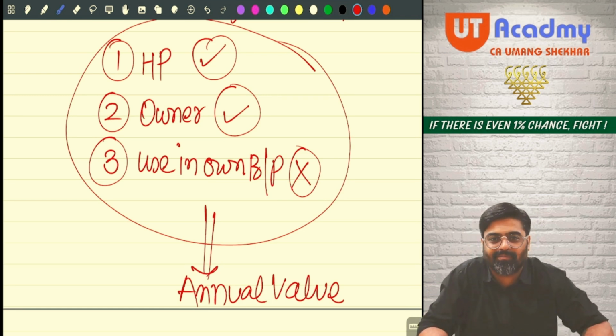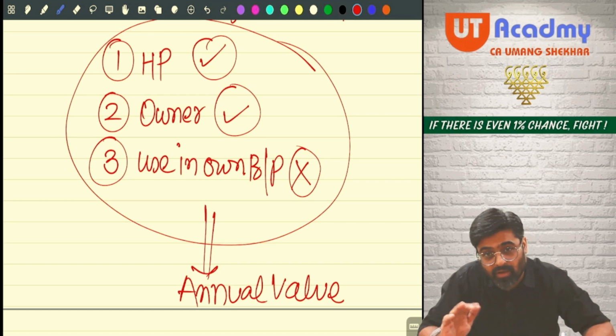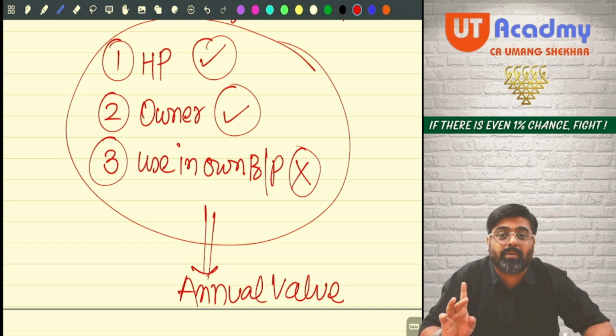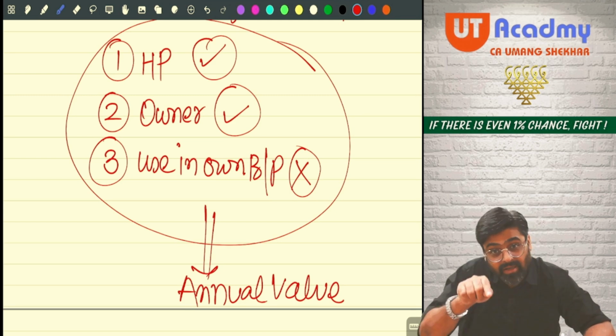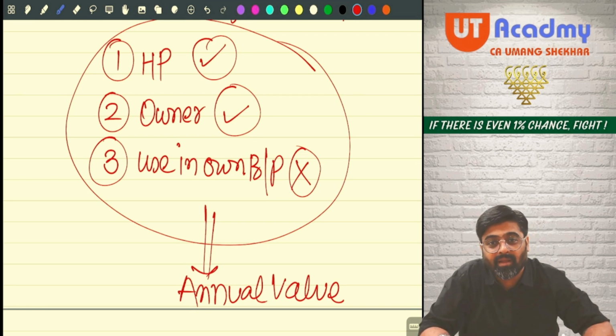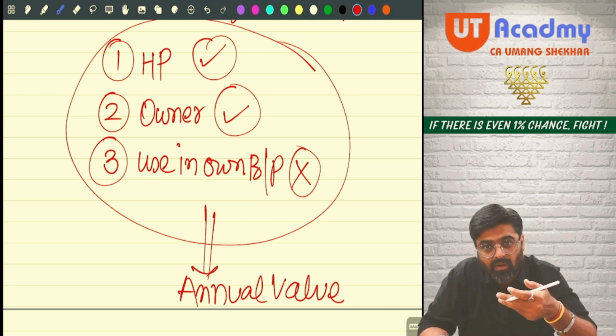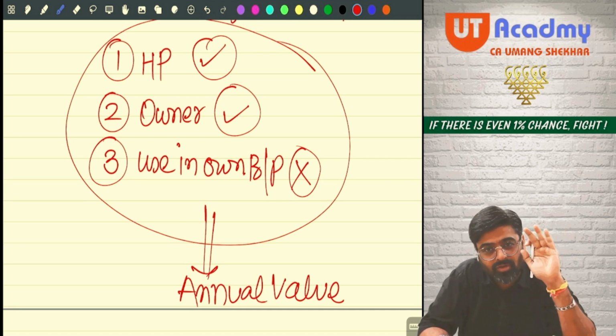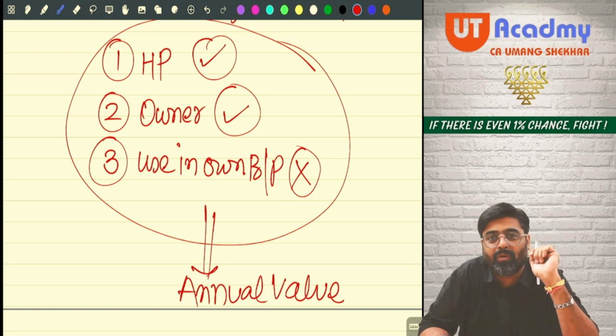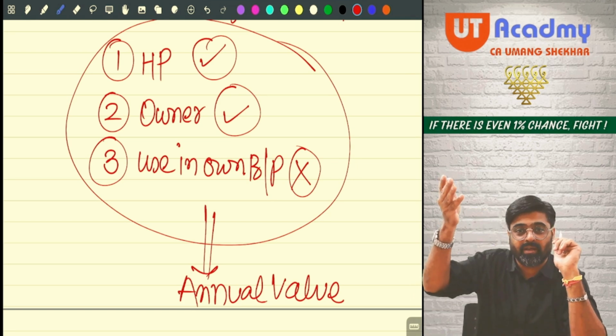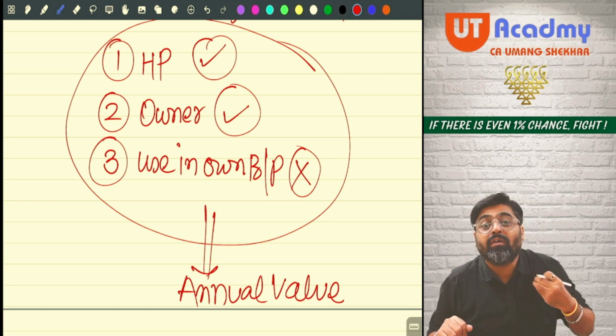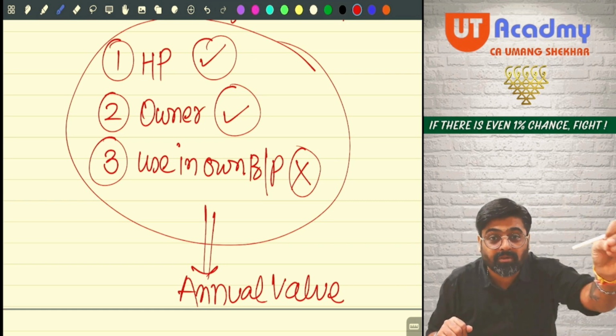What is annual value, sir? The meaning of annual value is rent earning capacity. Not the rent which you are earning from the property, but the rent earning capacity of the property will be charged. See, the government is very smart. If they had told you that rental income of that property will be charged, tell me, are we all honest people or dishonest people? Majority of us are dishonest people only. So if they had said that rental income will be charged, I will never show correct rental income for the purpose of charge.